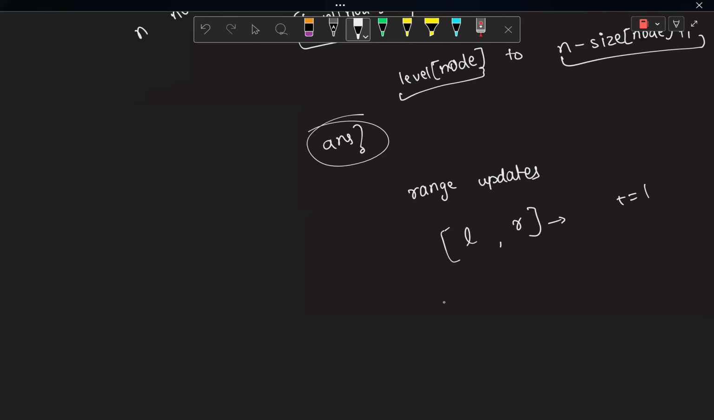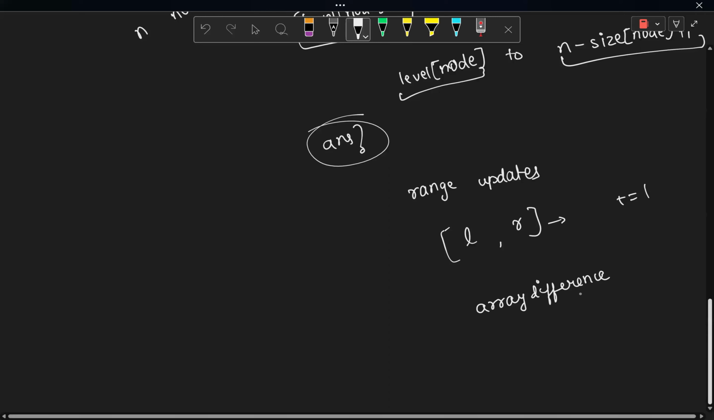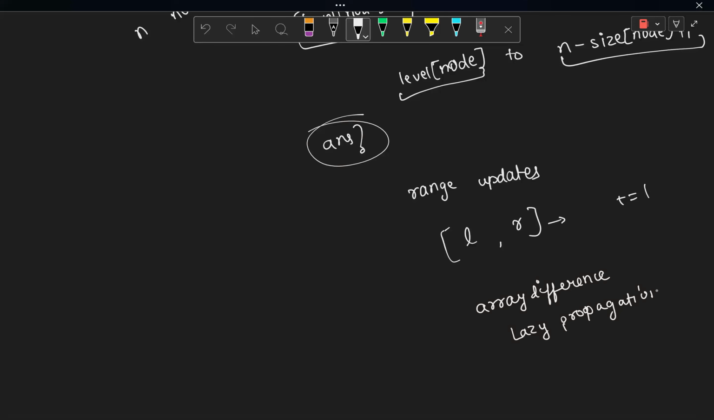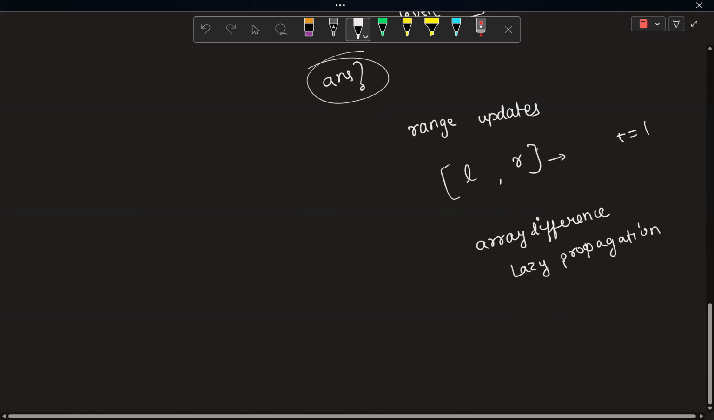There are many ways of doing this. Maybe array difference, also known as partial sum or sweep line. If someone doesn't know about array difference, then you can look at the TLE channel. Priyansh made a video on this channel itself for the technique array difference. Or you can use something like lazy propagation if you have a template of lazy propagation. Or maybe you can use some sets or maps, which is just array difference using set. So you can use these kinds of techniques for having these range updates, and after all that, you will have your answer vector.